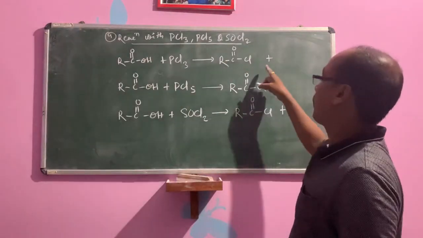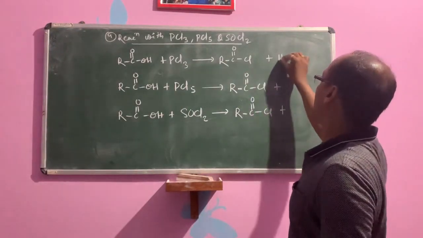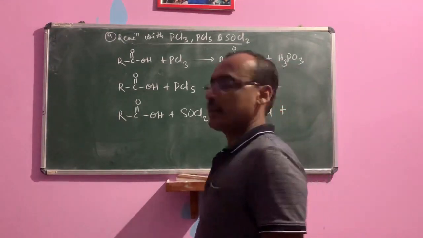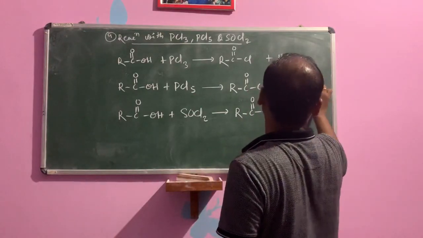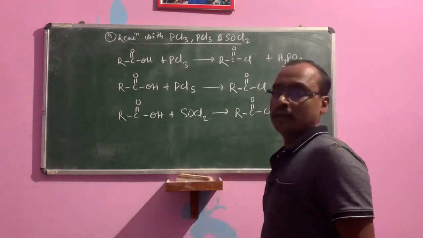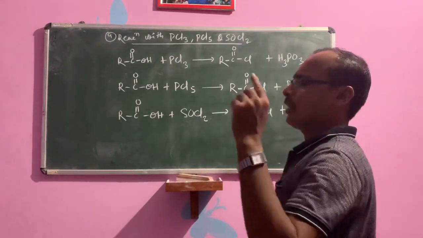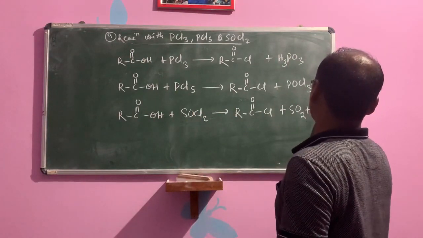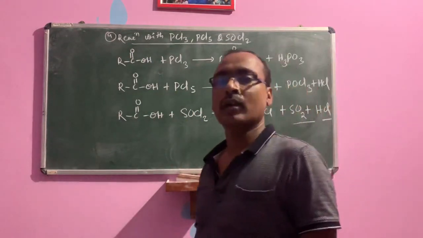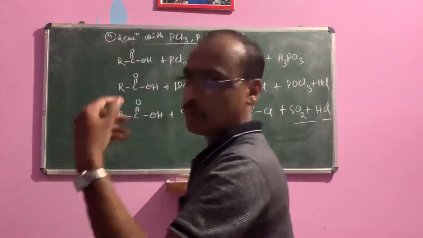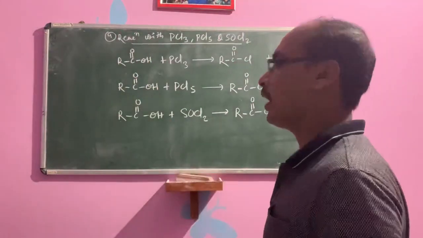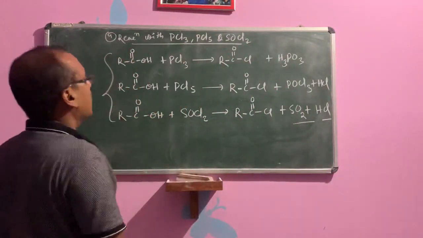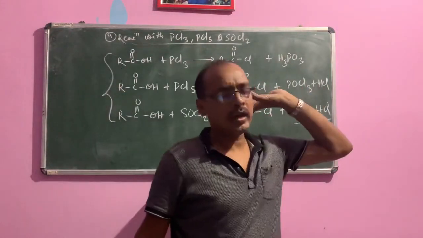Okay, what are the byproducts? The first one, with PCl3, is H3PO3, phosphorus acid. Then the next one is POCl3 and HCl. Okay, then the last one: which one gives the best yield? That is due to the formation of SO2 and HCl, which are escapable gases. They escape out, and only the product is left behind in the test tube or vessel. Okay, these are the reactions with PCl5, PCl3 and SOCl2.